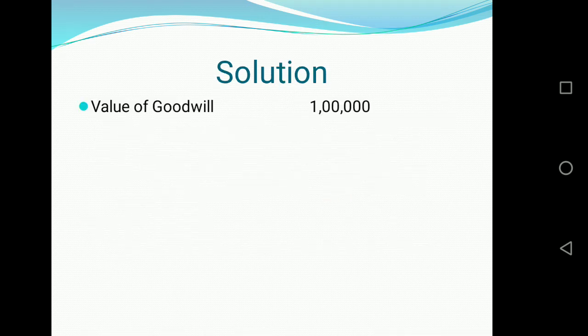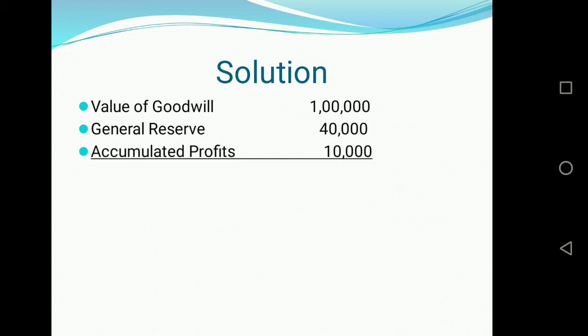The goodwill is valued at rupees 1 lakh, so that is to be taken. General reserve, we are given the balance 40,000, that is to be taken. Accumulated profits, we are given 10,000, so that is also added. Total amount to be adjusted is rupees 1,50,000. So for this 1,50,000, we have to do the treatment in the books of accounts.